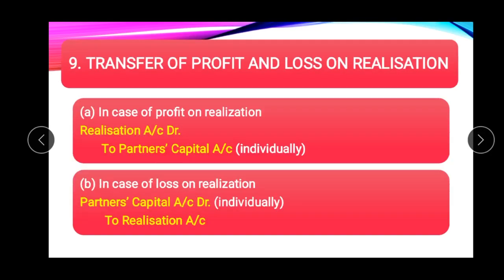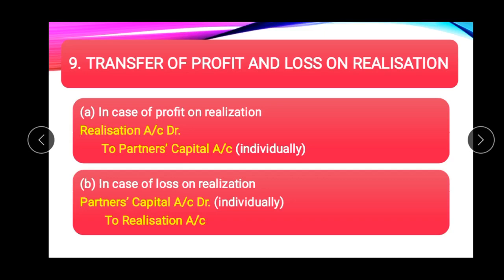Last, we will transfer the profit and loss on the realization to the partners' capital account. If there is profit, it will be written on the debit side of realization account and will be transferred to the partners' capital account in their profit sharing ratio. And in case of loss, the reverse entry will be passed. Partners' capital account will be debited to realization account. So these are the journal entries in case of realization account.